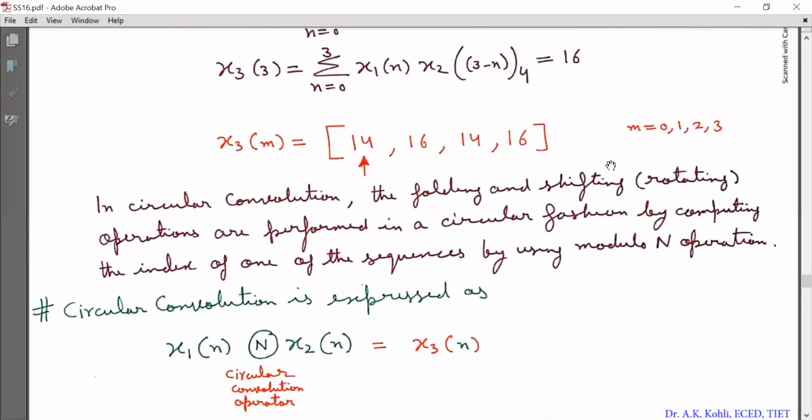In circular convolution, the folding and shifting, that is rotating, operations are performed in a circular fashion by computing the index of one of the sequences using the modulo capital N operation. The circular convolution is expressed as x1(n) circularly convolved with x2(n) to give x3(n). Now, this operator is called the circular convolution operator, and this is quite different from the linear convolution operator. And this is the example indicating how we will perform the circular convolution operation on two sequences.